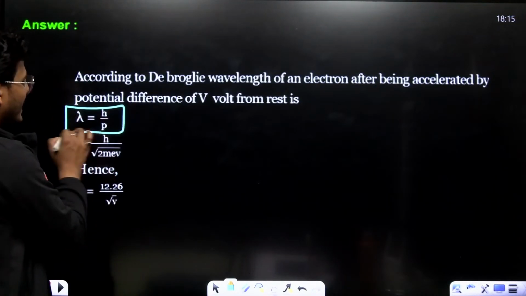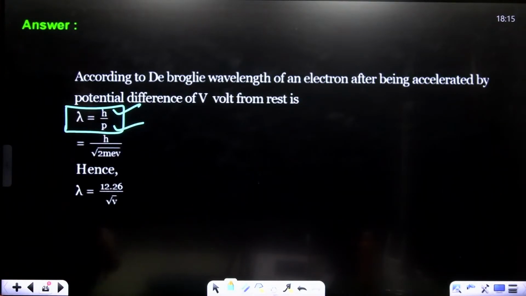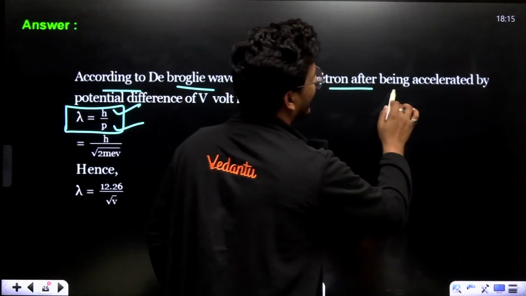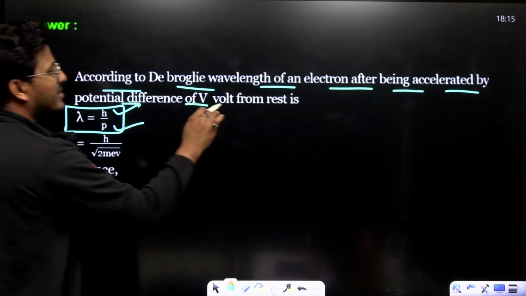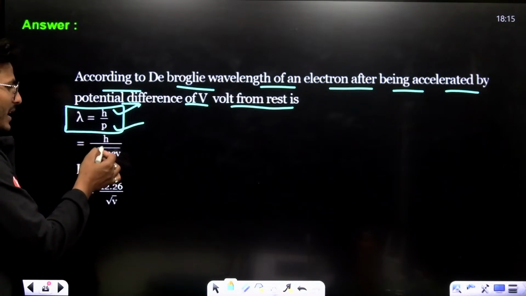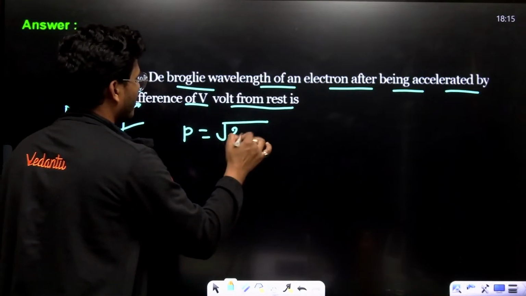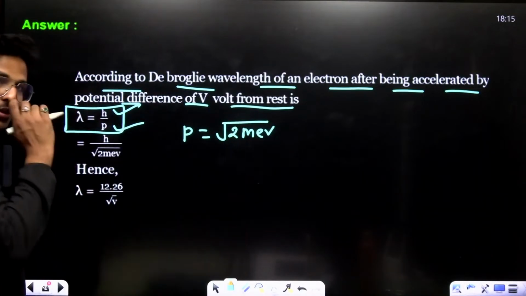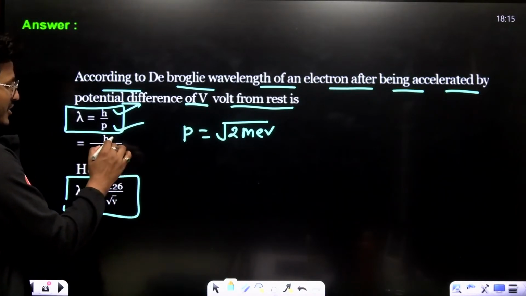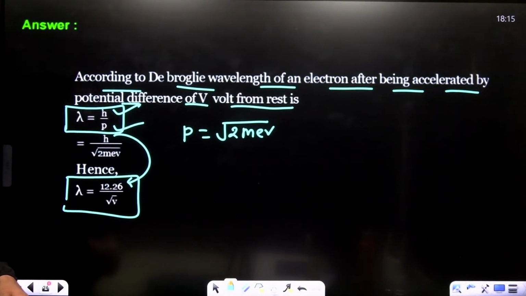Now, this is lambda equals h upon p. h is Planck's constant, and p is momentum. According to de Broglie, an electron accelerated by a potential difference of V volts from rest has lambda equals h upon p, where p is basically the square root of 2meV. Putting in the value of h, Planck's constant, lambda equals 12.26 upon the square root of V.